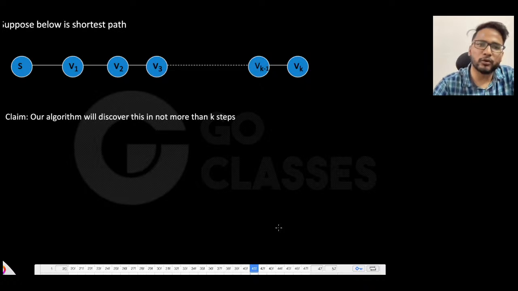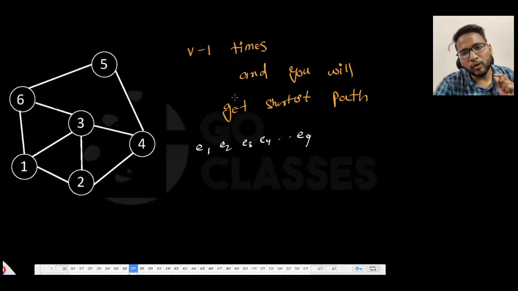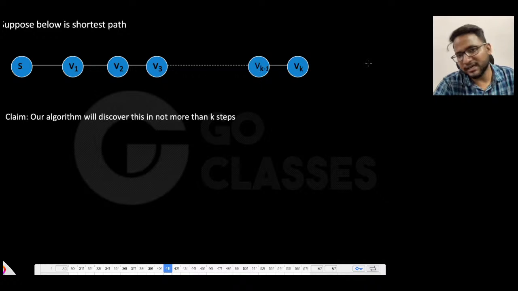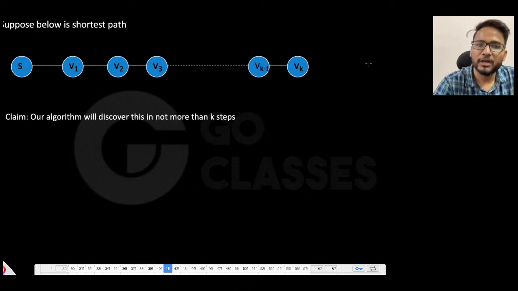We have proved it in two ways, and a very nice proof we have done. So let's try to quickly prove it. Suppose that there is a shortest path from S to Vk, and it looks like this. So what I just did was tell you a little bit of the idea. If you have understood this idea, that's perfectly fine. I'm now going to tell you a more concrete idea that you should be able to understand. Suppose there is a shortest path that I already have.